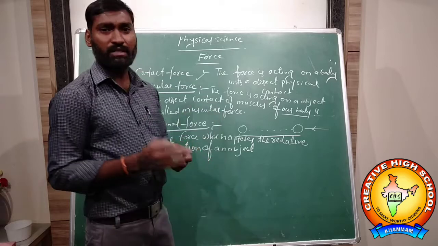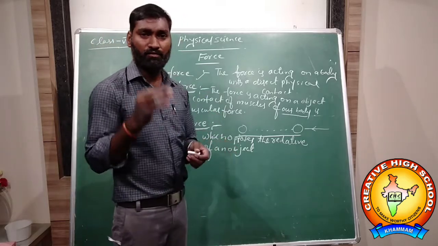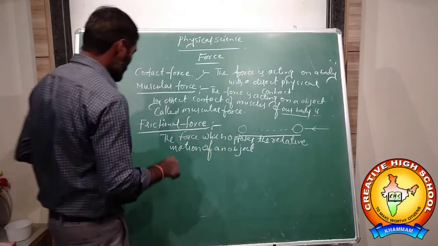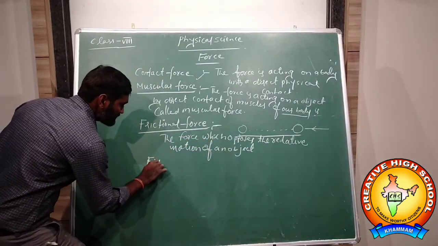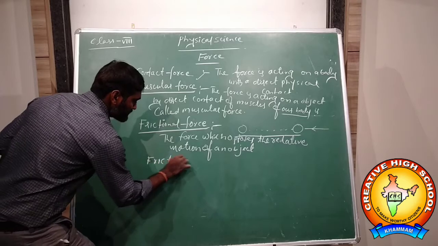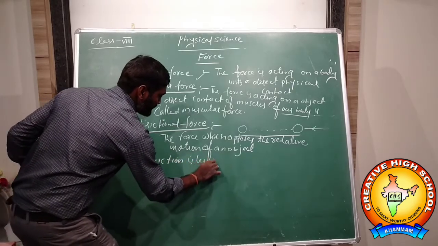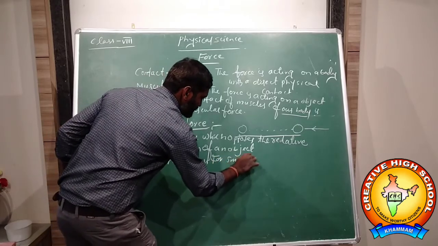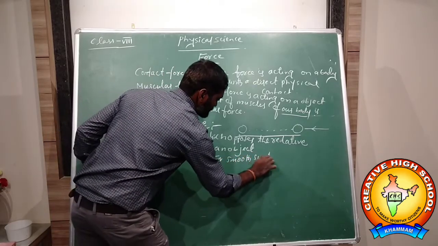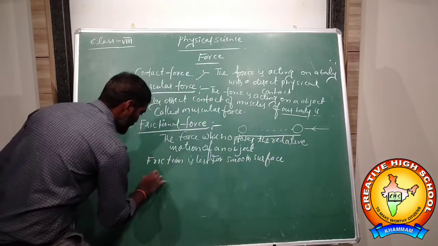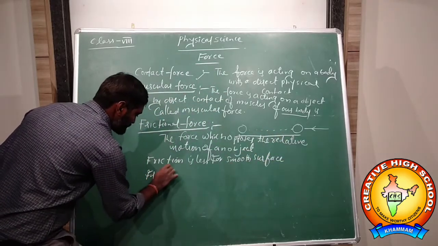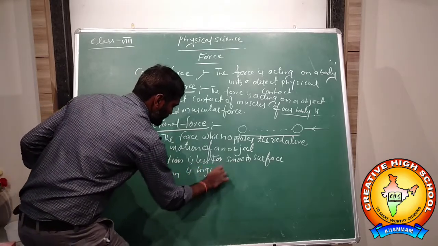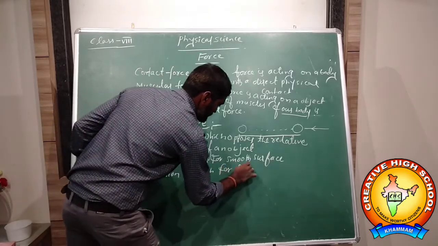So the frictional force is more for a rough surface. Frictional force is less for a smooth surface. So friction is high for a rough surface, and friction is less for a smooth surface.